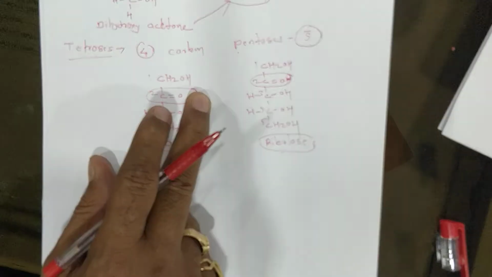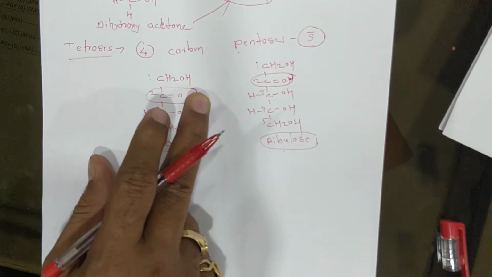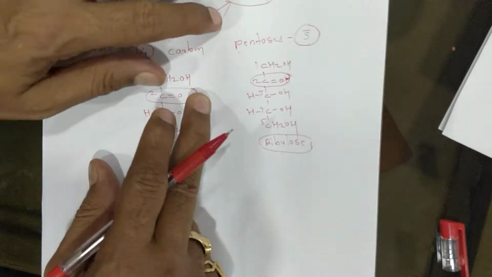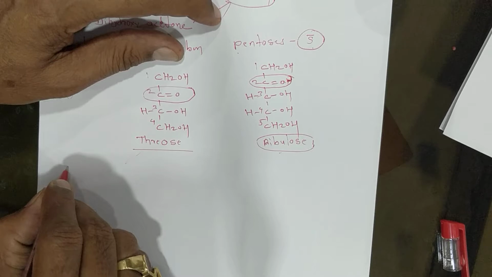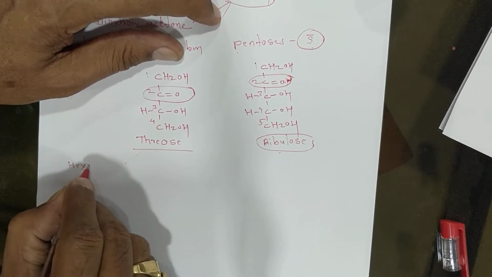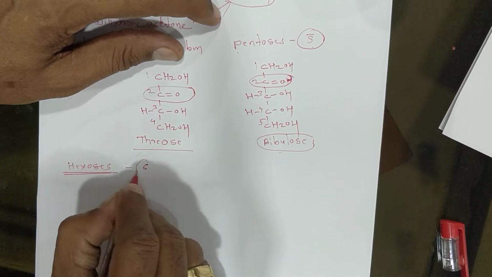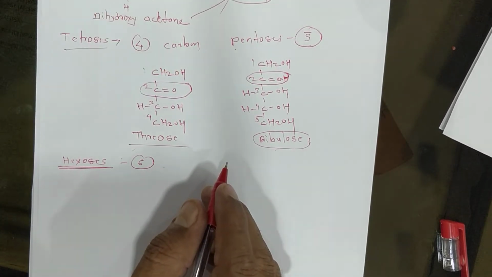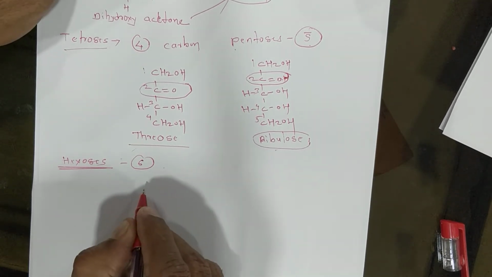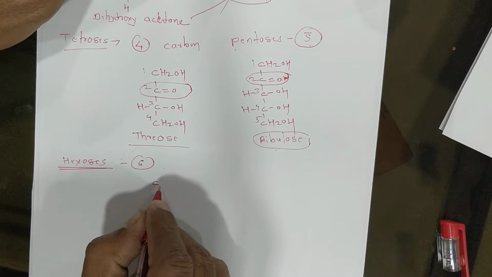Okay, now the next example, hexose. Hexose contains 6 carbons, and it belongs to the category of ketone sugars. The example is fructose. Now see the structure.